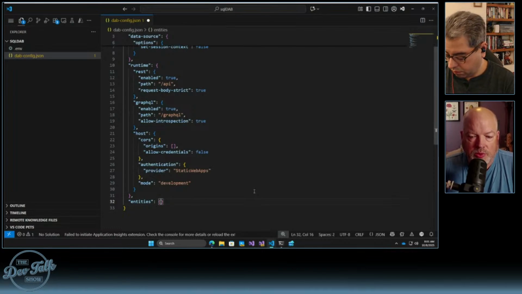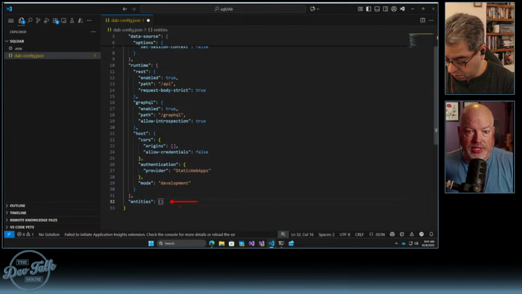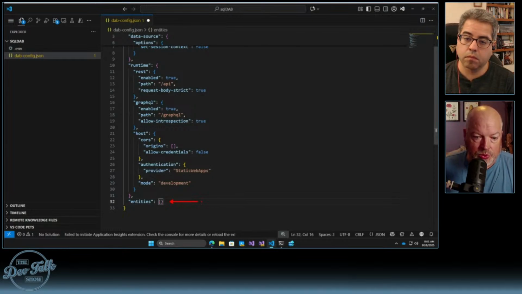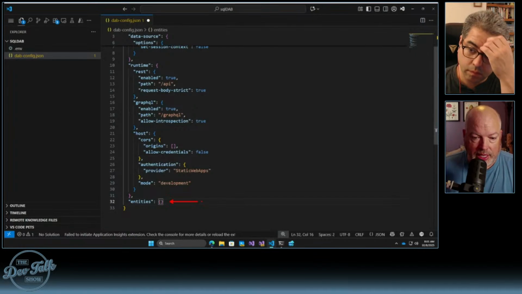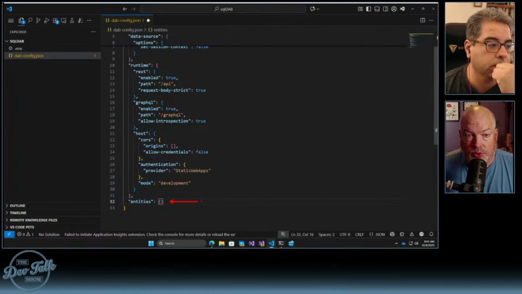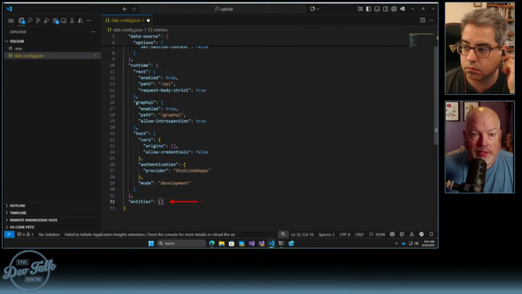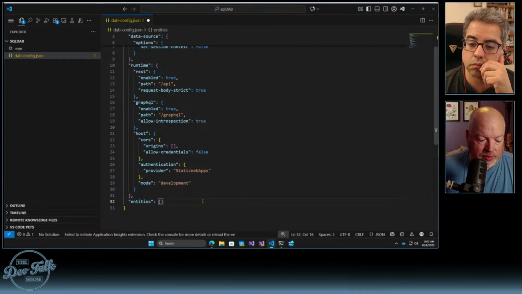There's not too many properties, and we can take a look at that and see what we need to put in place. It's not without having the entities in there though, right? With this being empty, the API call isn't going to give us anything back, essentially, right? We're not going to have any information to display because there's no entities listed. And the entities essentially map to the tables that you have in your database.